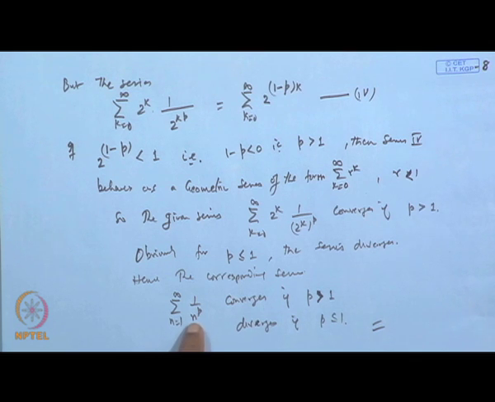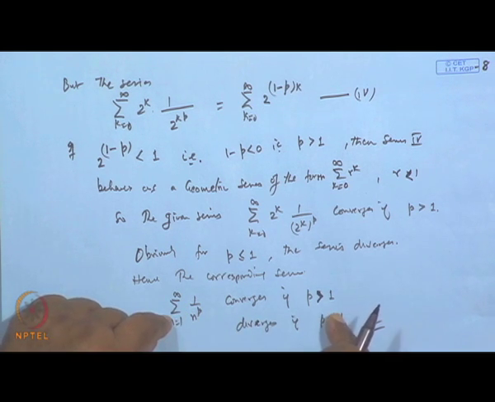Now, when p is equal to 1, it is a harmonic series and it diverges. When p is equal to 2, it is convergent, and the example which we have chosen, that the necessary condition x n tends to 0 is not a sufficient condition, is justified from here.